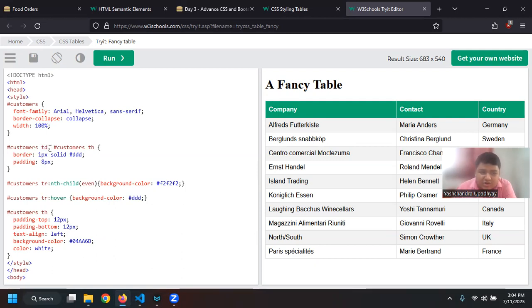And also there is a comma. So for the customer table, again target the TH, right? So they are basically saying this so that they can apply padding and border to the entire table. This is called chaining selectors. We have a selector and we are chaining it.